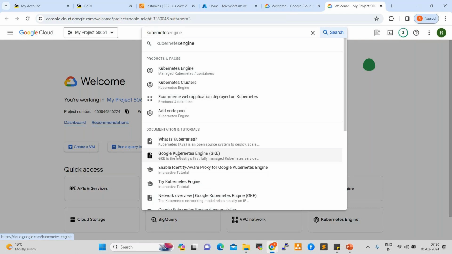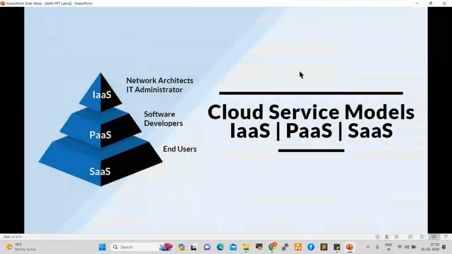So every platform has Kubernetes, they have integrated it already. That is platform as a service, right? We can directly open that platform and use it. And the third one is SaaS, software as a service. This is reusability, like OneDrive, Google Drive, Amazon shopping site, right? These all come under SaaS. Okay, so these are the three service models available in any cloud platform, all the clouds.